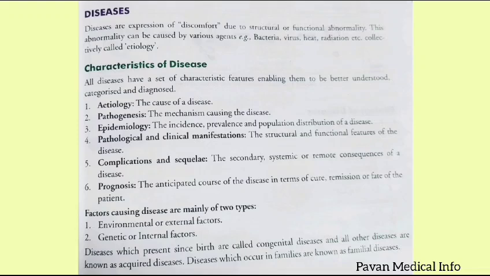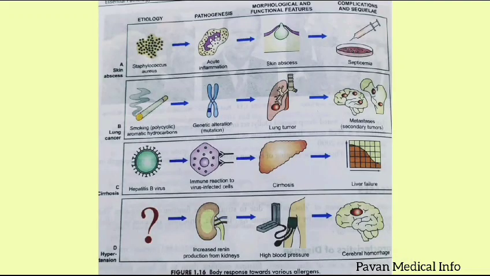Coming to the last important thing, what is the body response towards various allergens. When you see the picture given there, you can categorize them into four categories. One will be skin abscess, the other one lung cancer, next one cirrhosis, and the last one hypertension. All four we will be relating to the etiology, then to the next heading, pathogenesis. The third one we will relate to the morphological and functional features. The last one, the complication, we will be discussing.